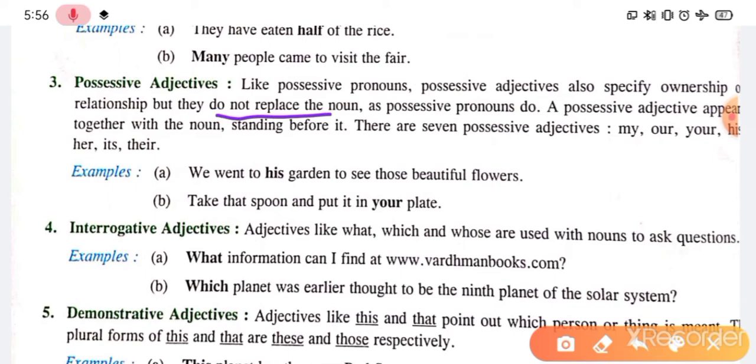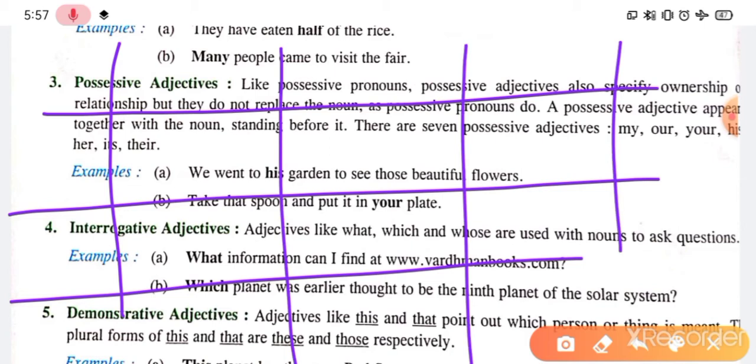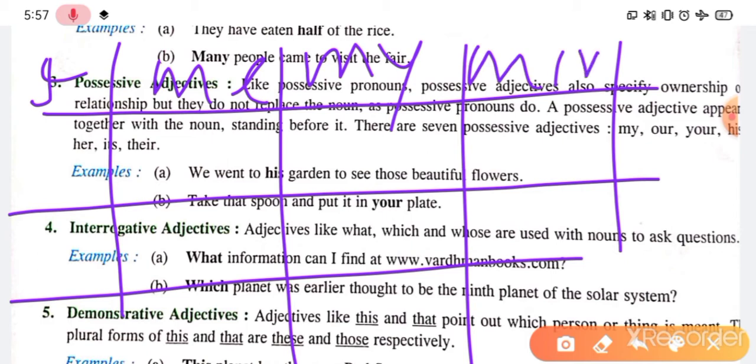The possessive adjective appears together with the noun standing before it, and there are 7 possessive adjectives: my, our, your, his, her. Guys, the pronoun table, the pronoun content in the chapter, has been taught to you, and if you remember and if you have made the personal pronoun table, in short, I let you know that persons are like first I, so its objective is me, possessive adjective is my, possessive pronoun is mine, and reflexive is myself, right?